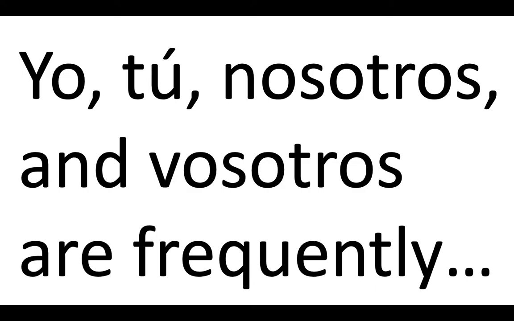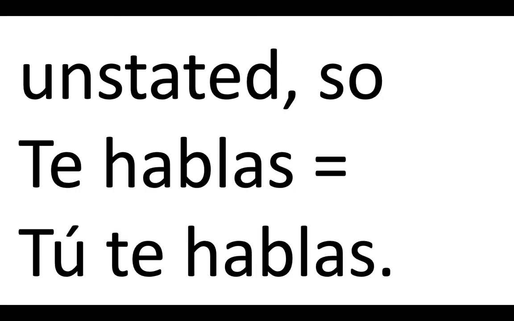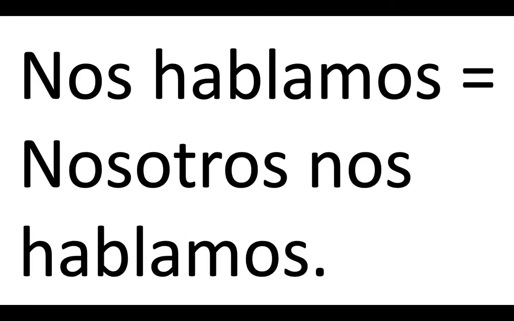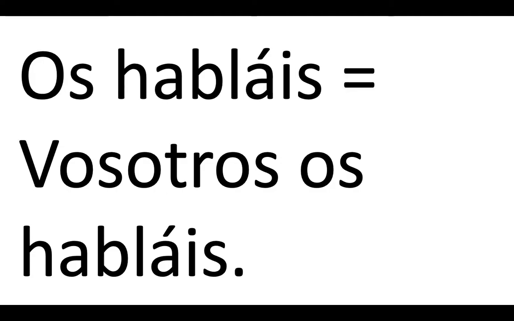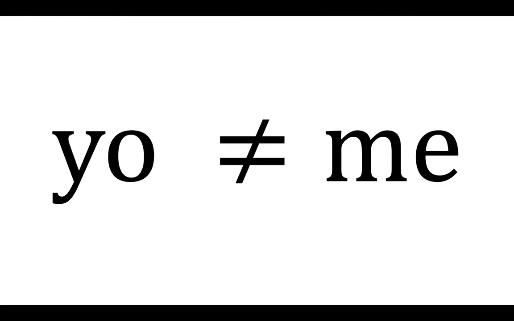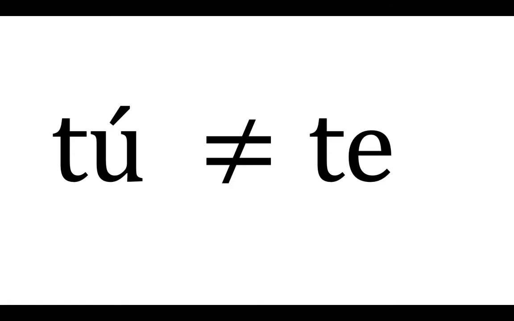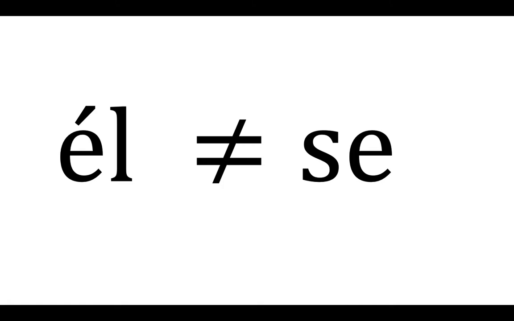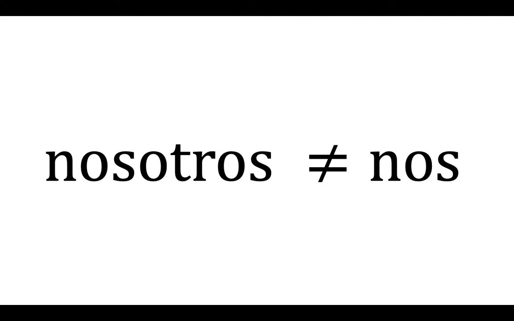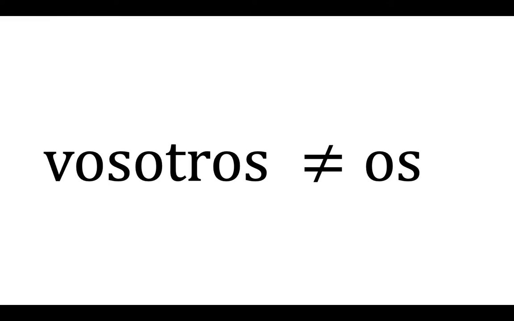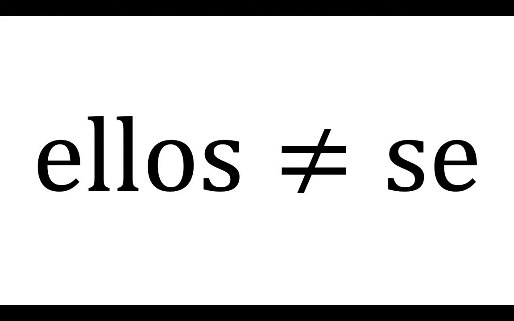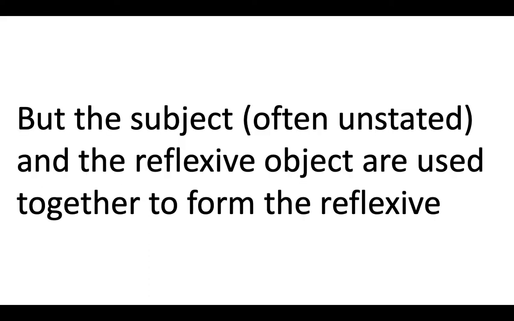Yo, tú, nosotros, and vosotros are frequently unstated, so te hablas is the same as tú te hablas. Nosotros nos hablamos is the same as nos hablamos. Os habláis is the same as vosotros os habláis. Yo does not equal me, tú does not equal te, él does not equal se, neither does ella, neither does usted. Nosotros does not equal nos, vosotros does not equal os, and ellos, ellas, and ustedes does not equal se. But the subject, often unstated, and the reflexive object are used together to form the reflexive.